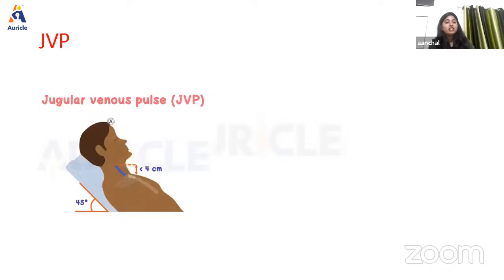Now next we have JVP. JVP is jugular venous pressure. Okay, so first we need to know what is venous pressure.